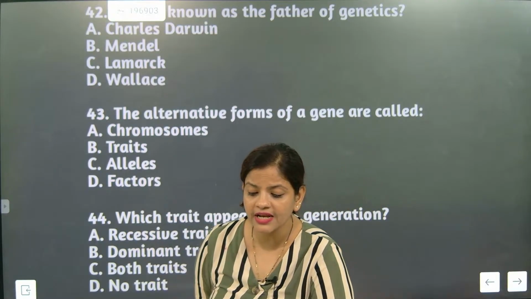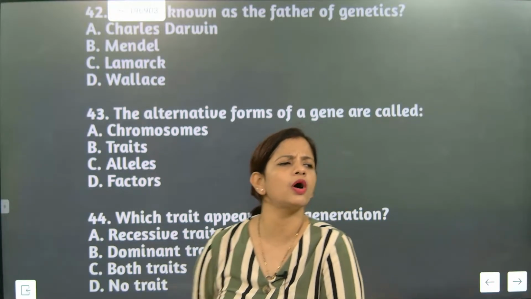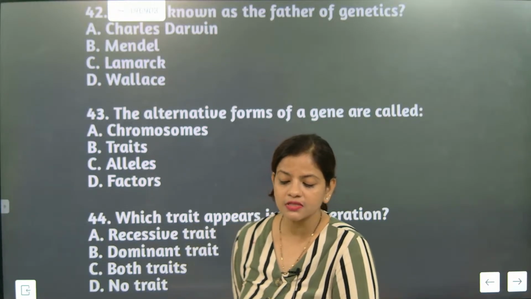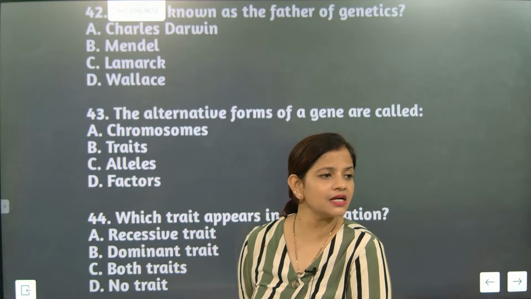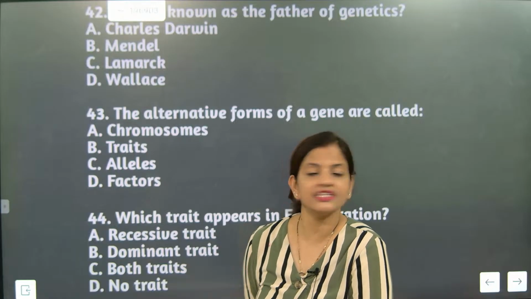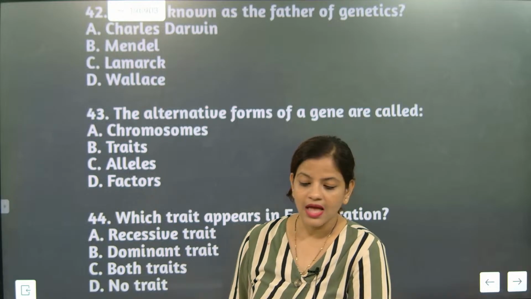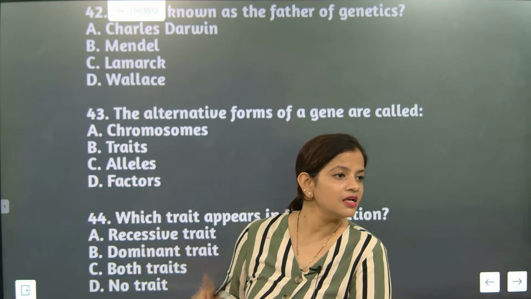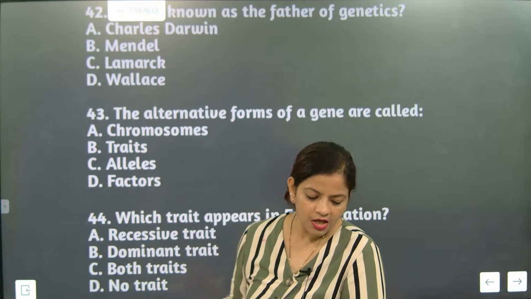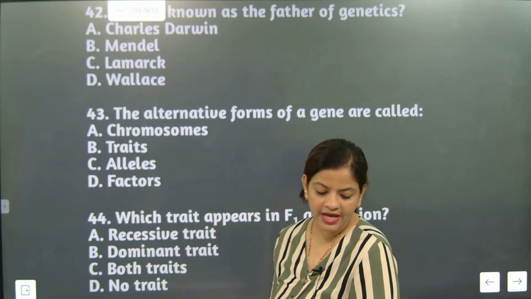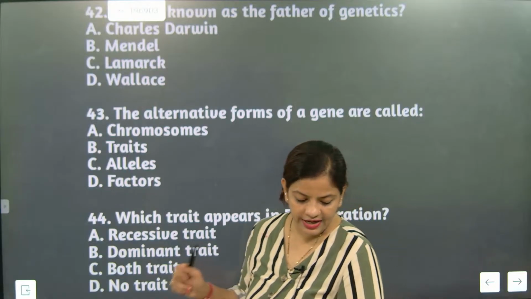The alternative forms of genes are exactly what? Please listen very carefully. When somebody asks you about this alternative form, you need to give only one answer. Traits are dominant and recessive. The alternative forms of genes are alleles. There will be two different types. Same type, dominant will always take over. So the correct answer here is alleles. Alleles is the correct answer.